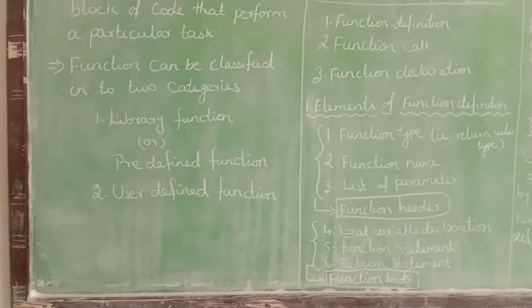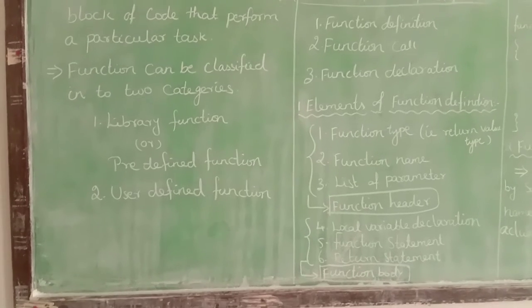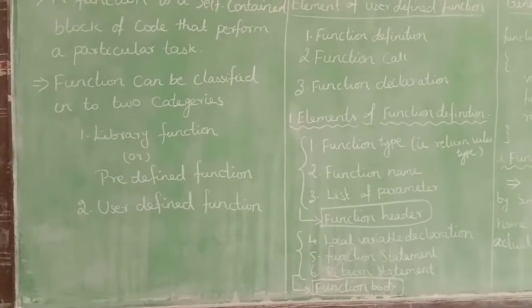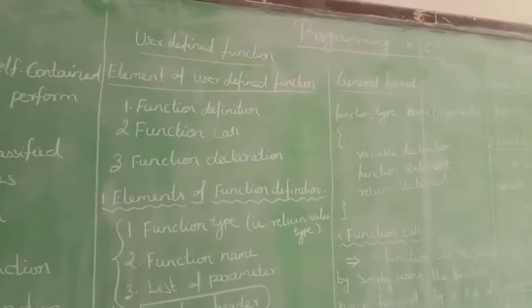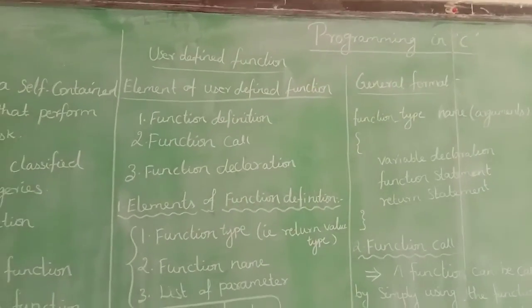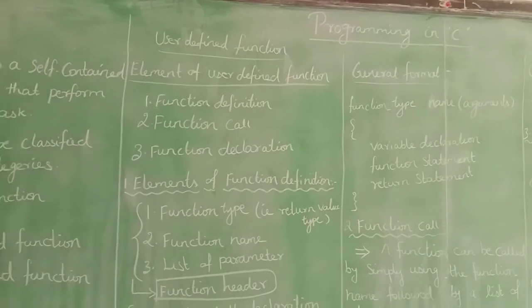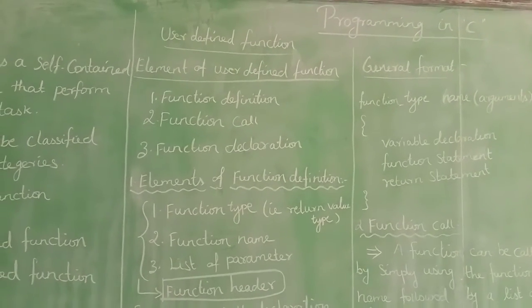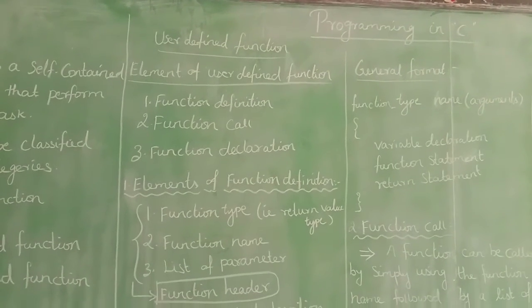So the second one is user-defined function. What is meant by user-defined functions? It is created by the user for a purpose. These user-defined functions have three elements. One is function definition, function call, and function declaration. These three elements are very important in a user-defined function.